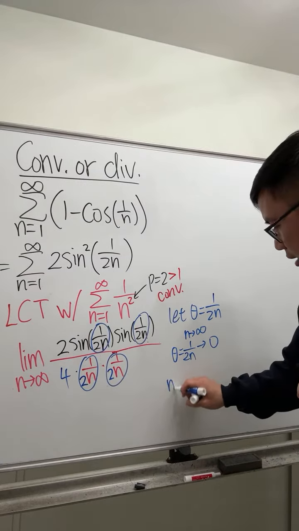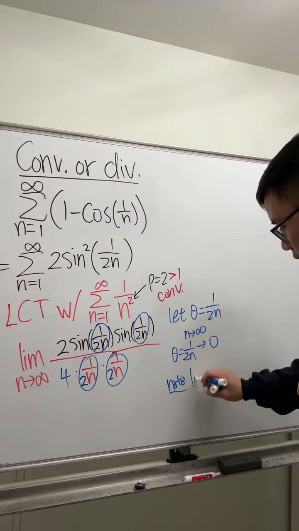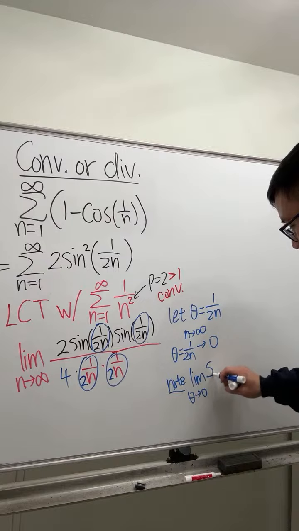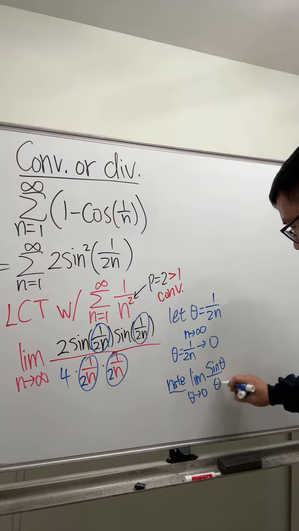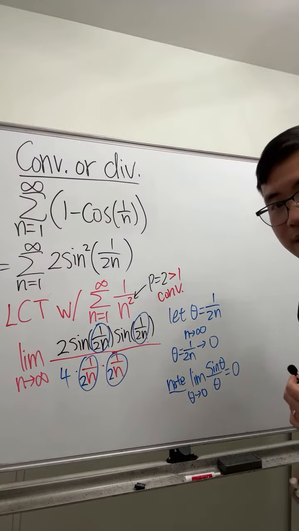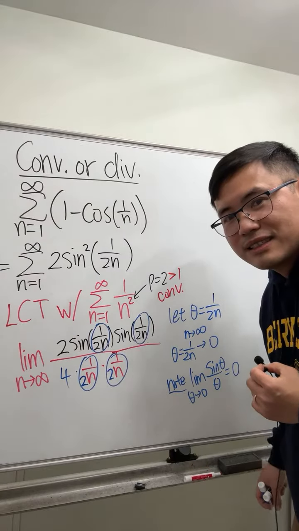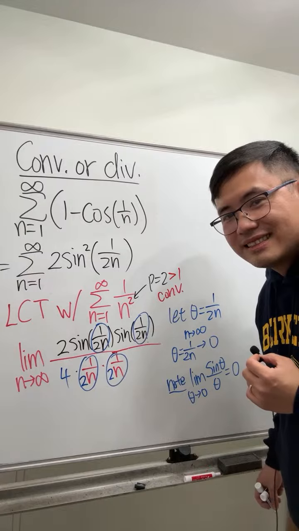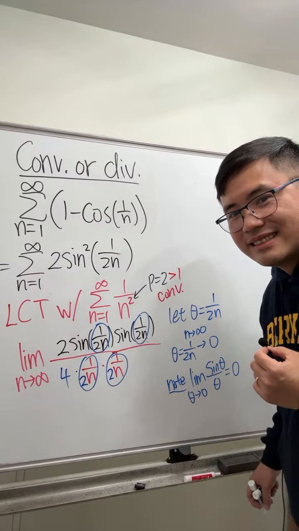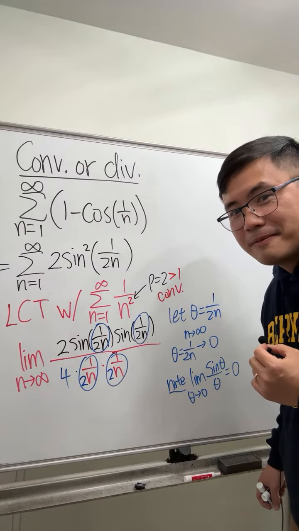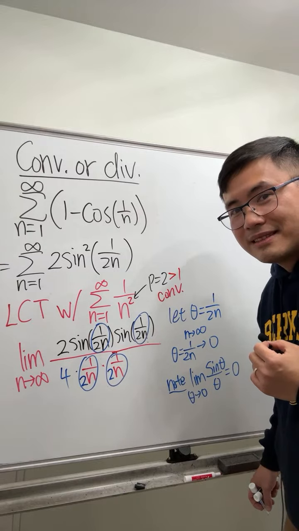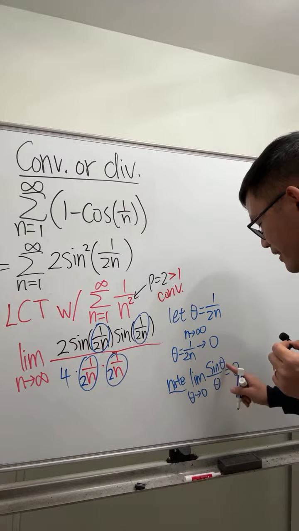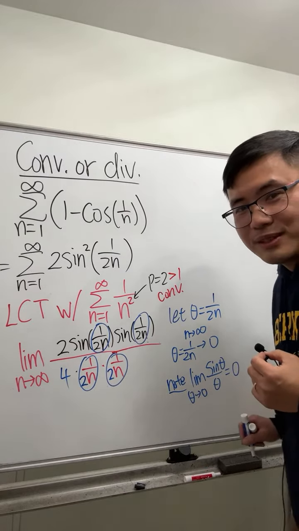Another note for you guys: the limit as theta goes to 0 of sine theta over theta equals 0.